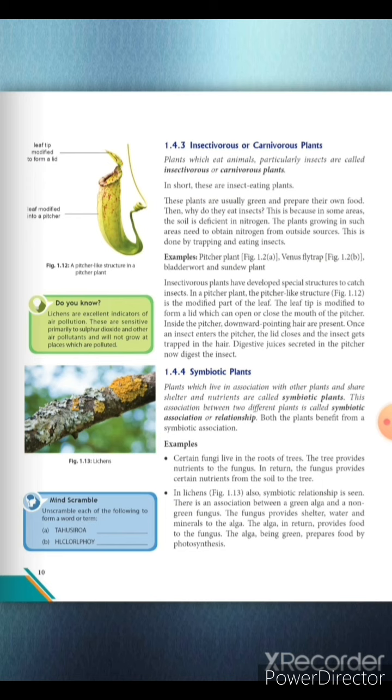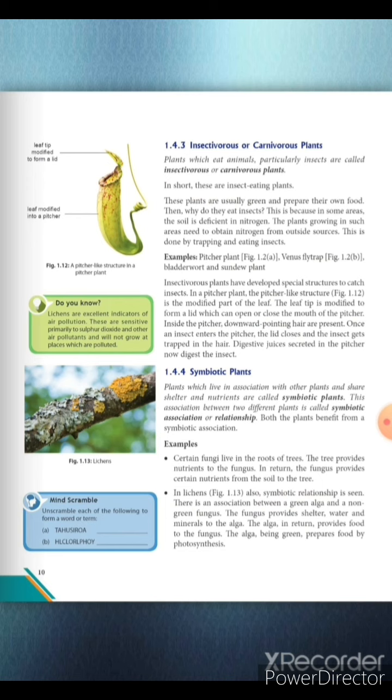The leaf tip is modified to form a lid which can open or close the mouth of the pitcher, and inside the pitcher hair-like structures are present. Once the insect enters the pitcher, the lid closes and the insect gets trapped in the hair. Digestive juices secreted in the pitcher plant digest the insect. These are insectivorous plants.